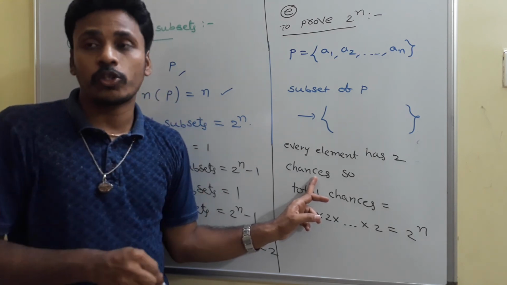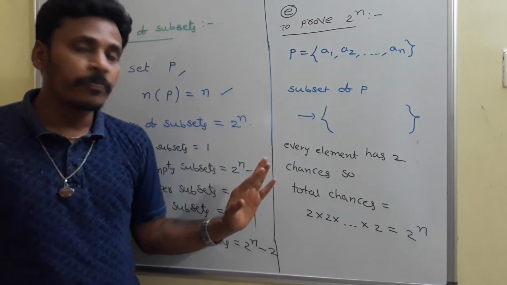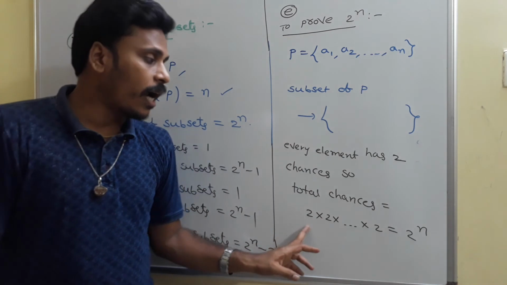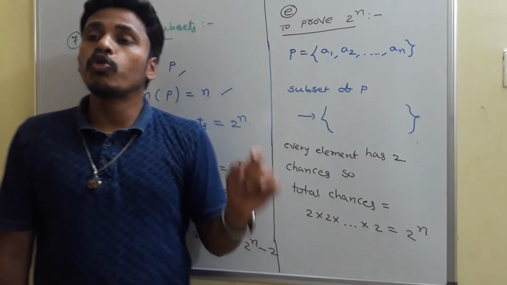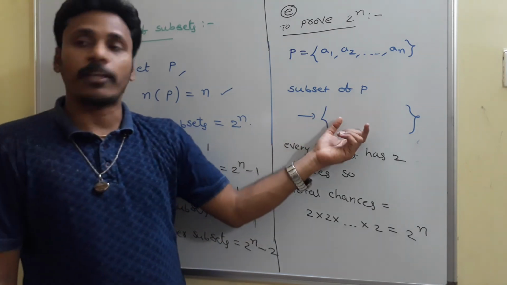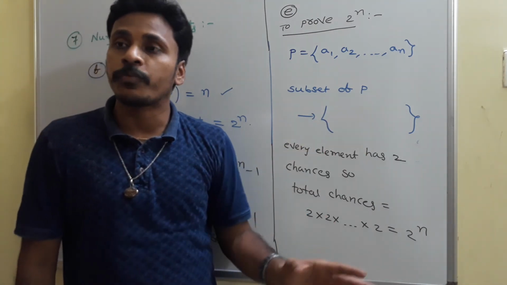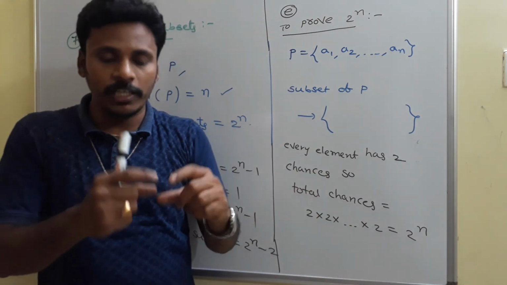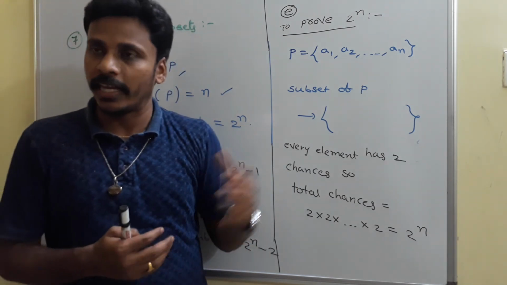Since every element has 2 chances, the total chances to form a subset are 2 into 2 into 2 for n times, because there are n elements, and that product is directly 2 power n. Since I have 2 power n chances to make a subset, and every chance gives one subset, those subsets are 2 power n. As a theory, we generate the number of subsets of a set as 2 power n like this.